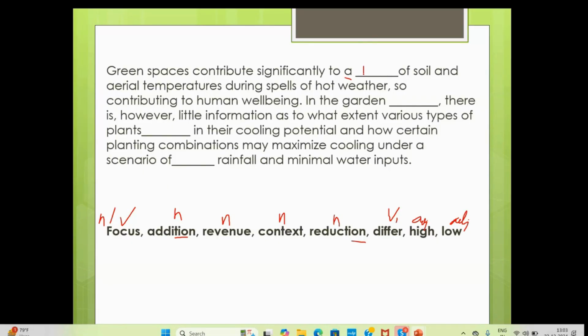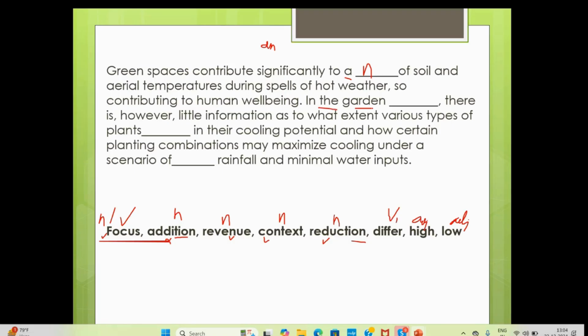So the article is there, so we need a noun, a singular noun, a noun with no s and starting with a consonant. So this cannot come for the first one because it starts with a vowel. You can keep focus on, you can keep this one on, and this one too. So we have four options to choose from for this one. Next to an we need a vowel, so next to a we need a consonant.